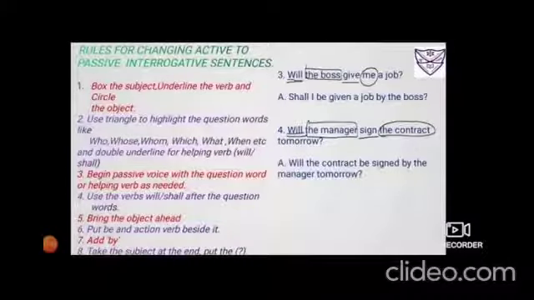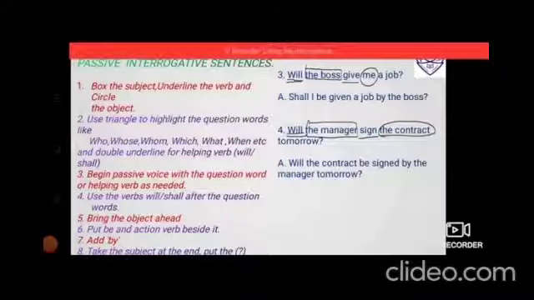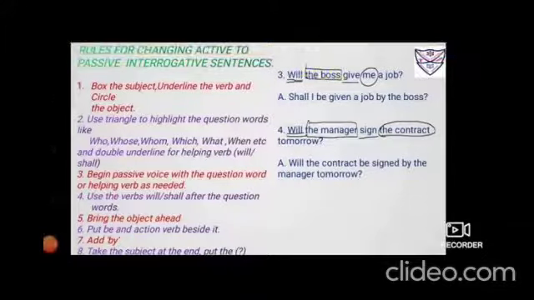Number 3, will the boss give me a job? So now you could see there is no WH and the question is beginning with a helping verb. So in that case you have to double underline it. As it is written, double underline the helping verbs will and shall. Now the subject will be the boss. Will give is your verb and me is the object.